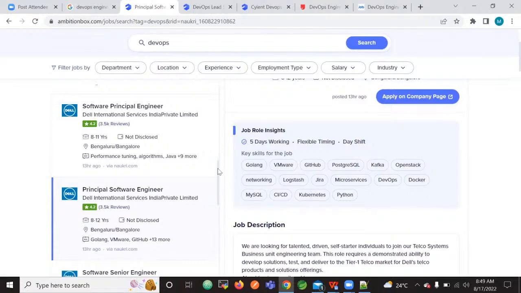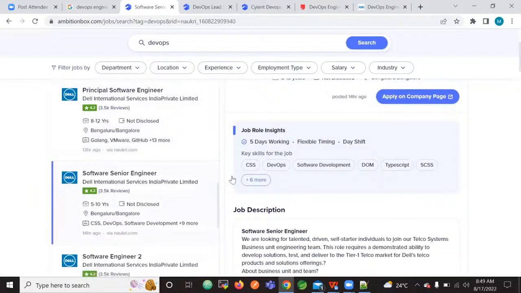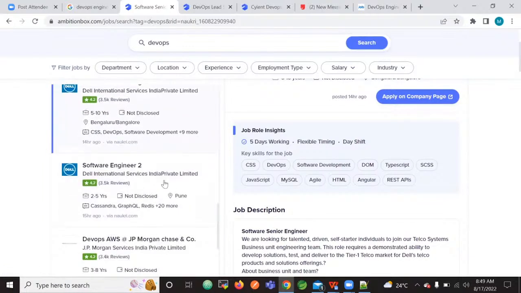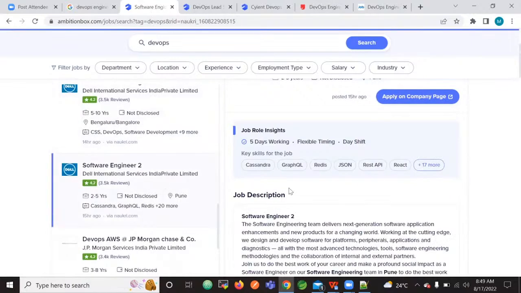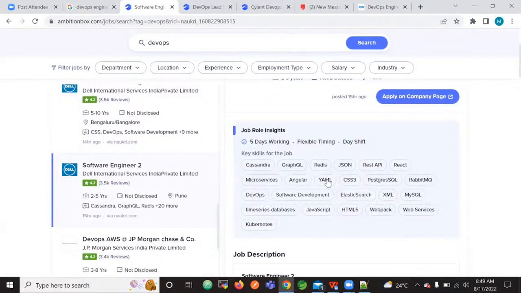And let us scroll down. Here, if you can see, they are expecting DevOps. And then this one is related to some other technology. Of course, DevOps, Kubernetes is there.